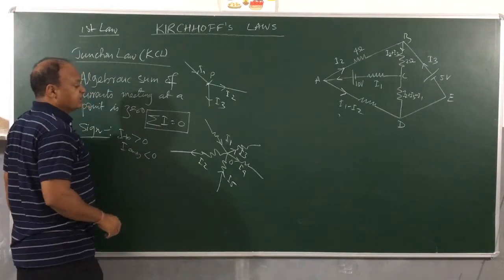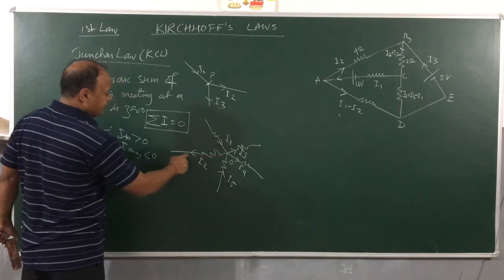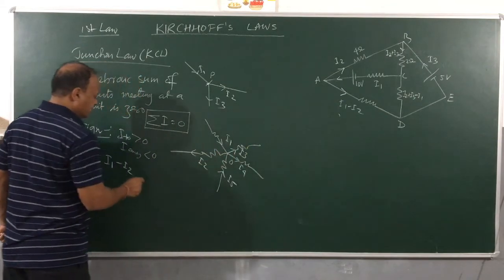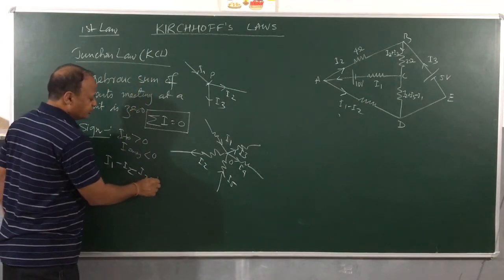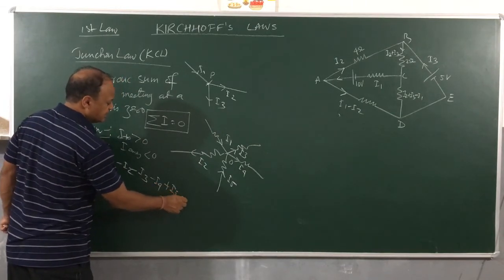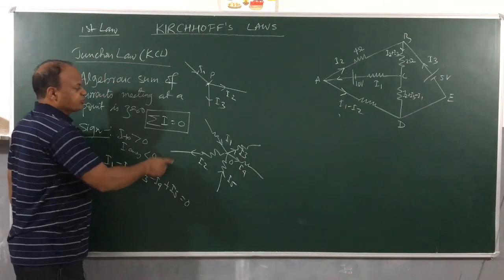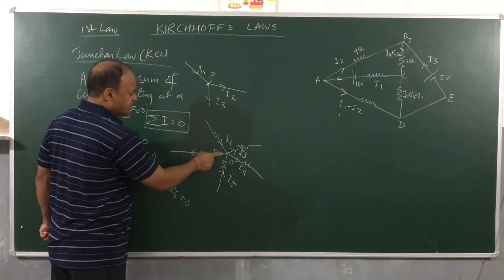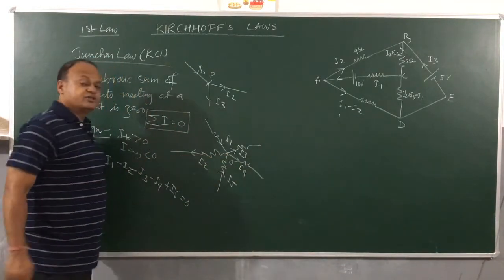Let us make use of this. I1 is going towards, so I take plus. I2 is going away, I will take minus. I3 is going away, minus again. I4 is going away, so I4 is also minus. But I5 is going towards, I will take it plus, and that will be equal to 0. Once again, current going towards is positive and current going away is negative.